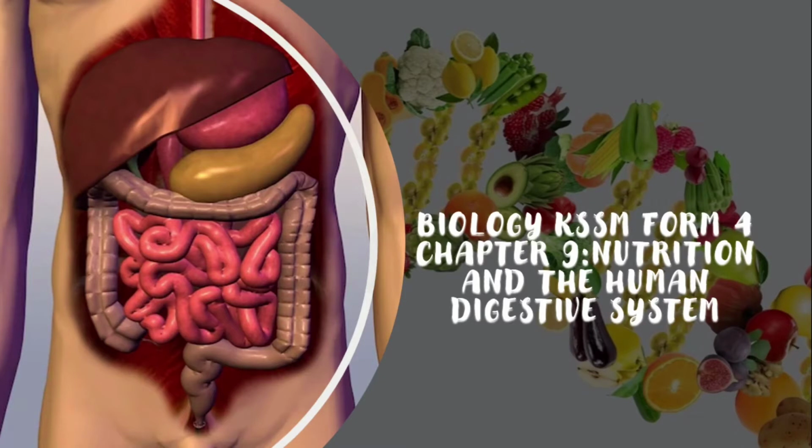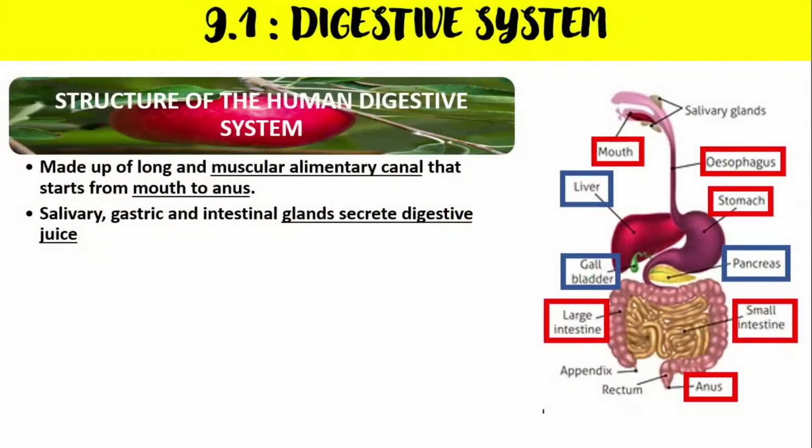So today we are going to continue the subtopic 9.1 and 9.2 in chapter 9, nutrition and the human digestive system. First of all, we are going to discuss subtopic 9.1. It's about the digestive system.